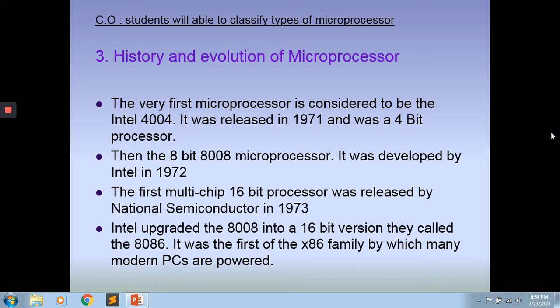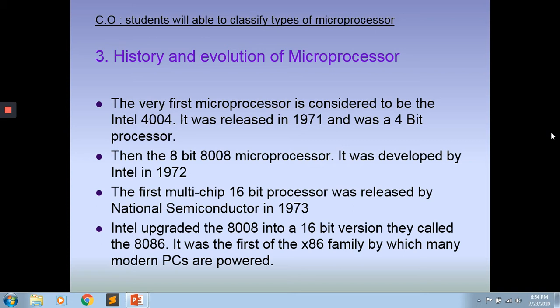Then the first multi-chip 16-bit processor was released by National Semiconductor in 1973, after 1 year. National Semiconductor introduced multi-chip, means more than one chip within a single microprocessor, and that made a 16-bit processor. Means computation power is now increased to 16 bits at a time.